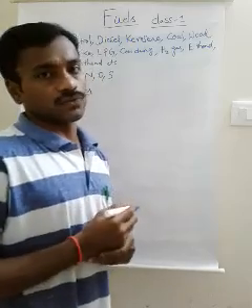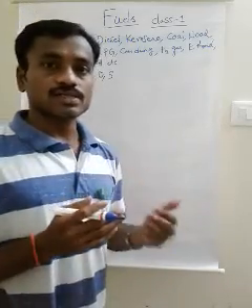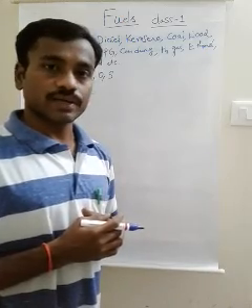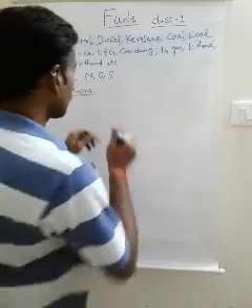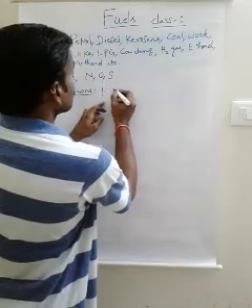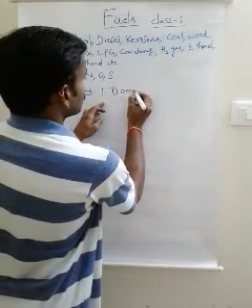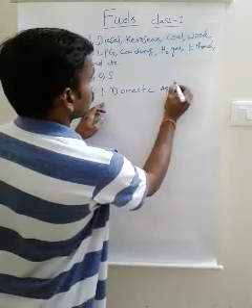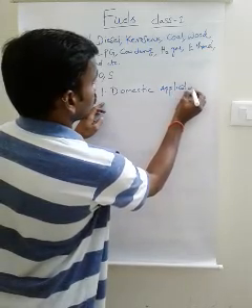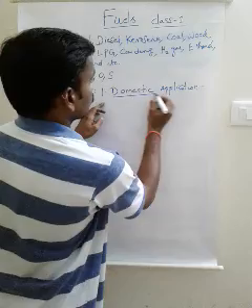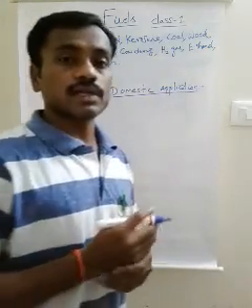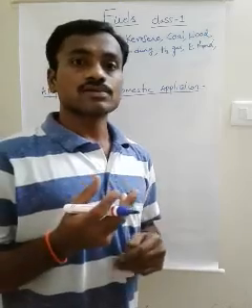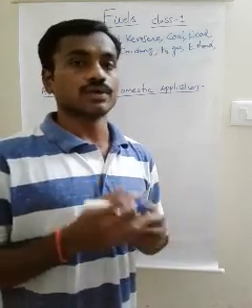Here, what are the applications of fuels? Fuels are used for domestic, industrial and transportation processes. First one is domestic applications. Generally dung is used for cooking food.